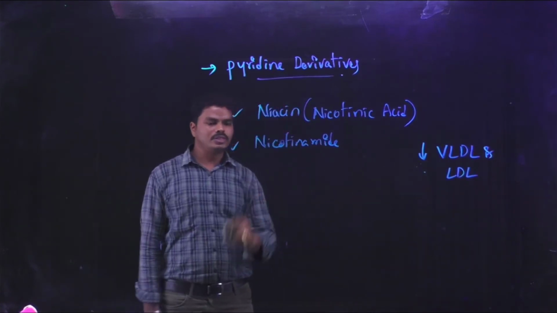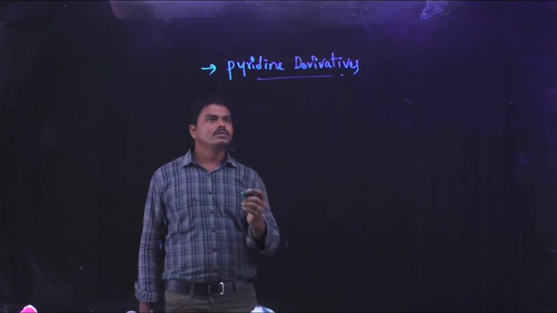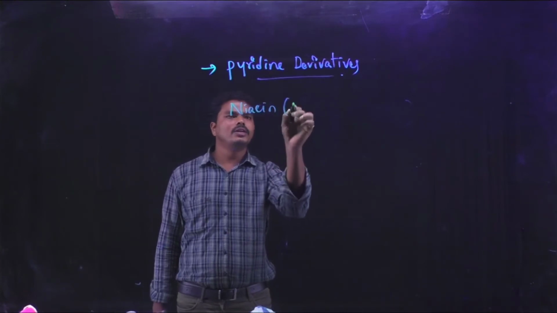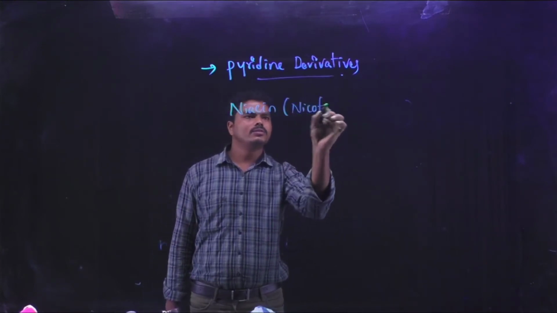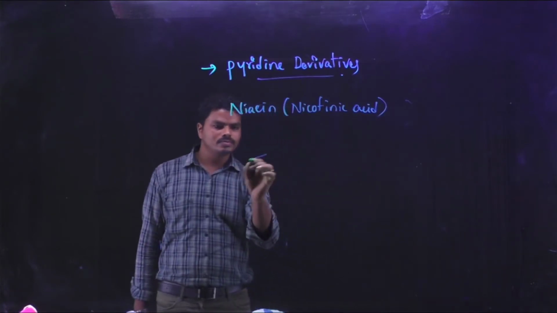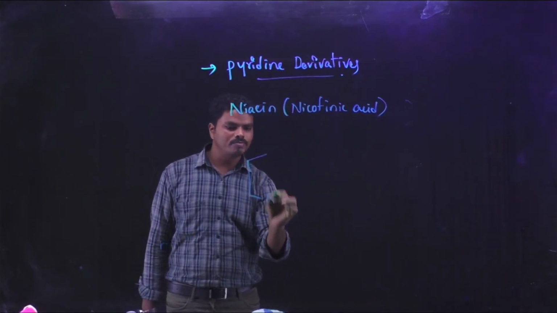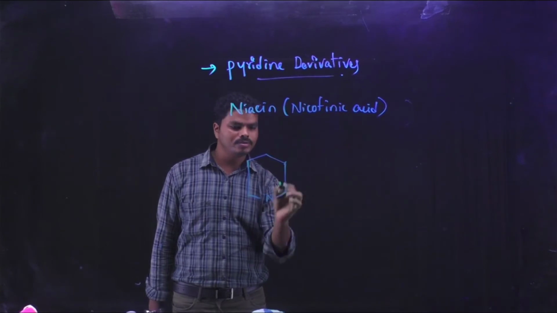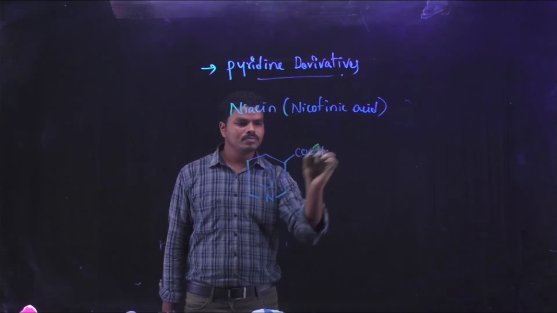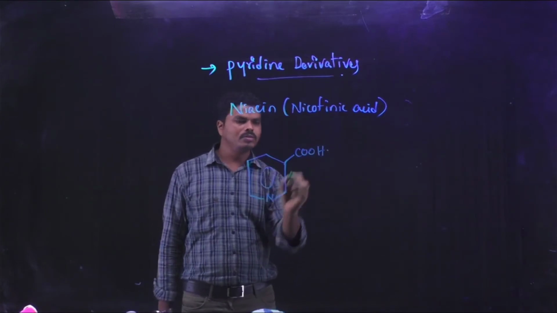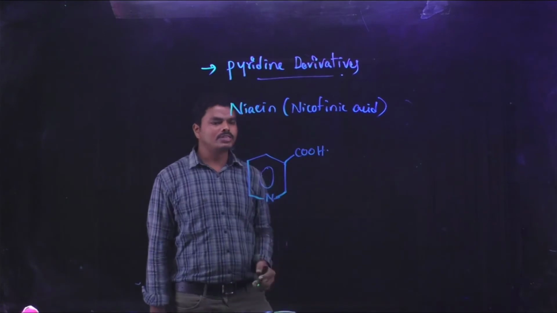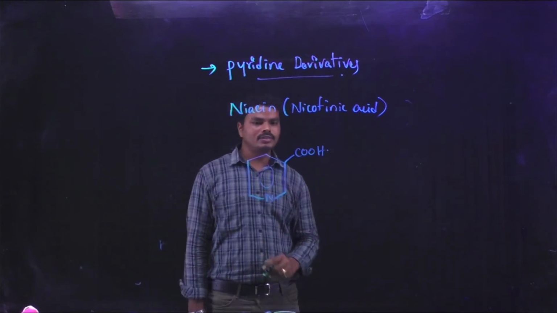First we'll see the chemical structures of these drugs. The chemical structure of niacin, or nicotinic acid, looks like this. It consists of a pyridine moiety, and a carboxylic group is attached to this pyridine moiety. So this is the chemical structure of niacin or nicotinic acid.